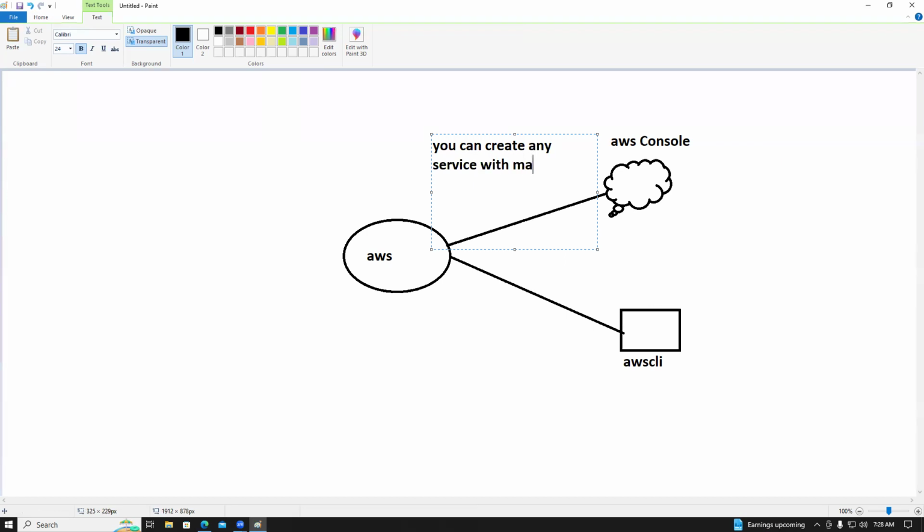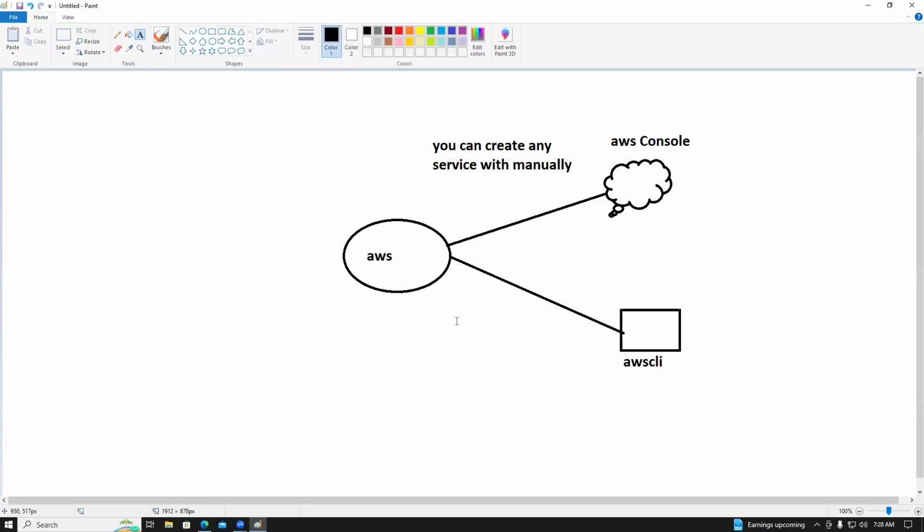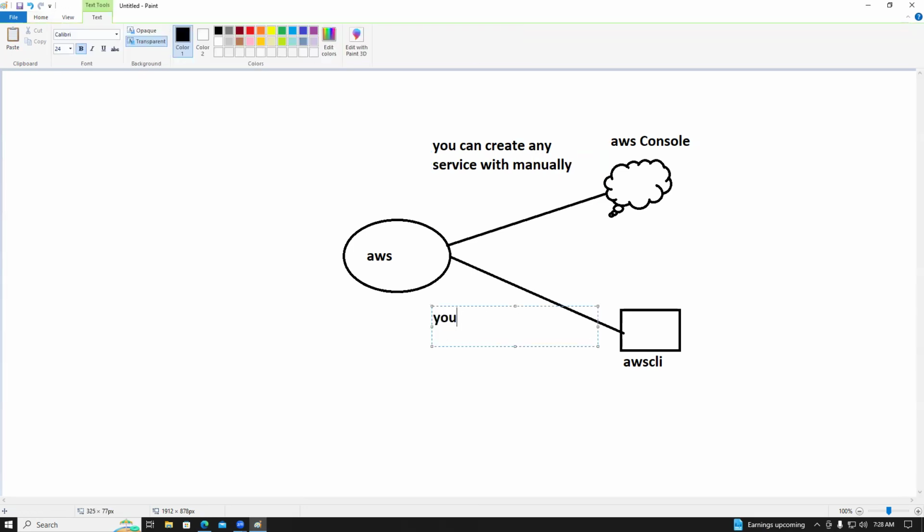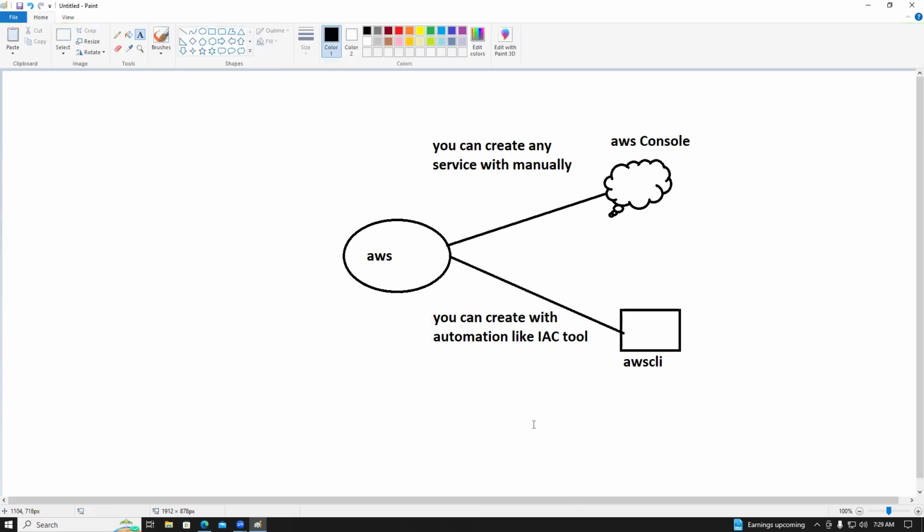You can create any service manually, and you can also create services with automation, like an IAC tool. An IAC tool is a DevOps tool.